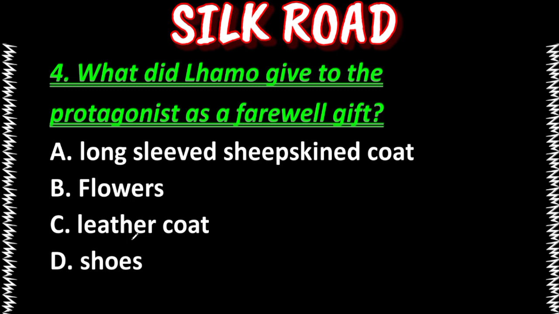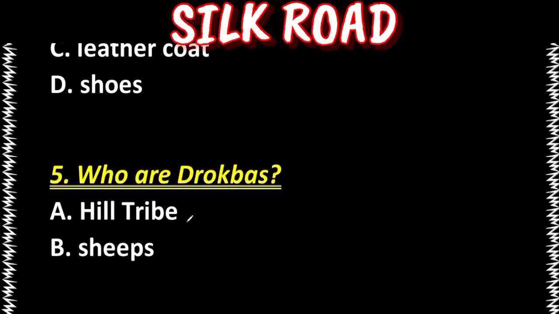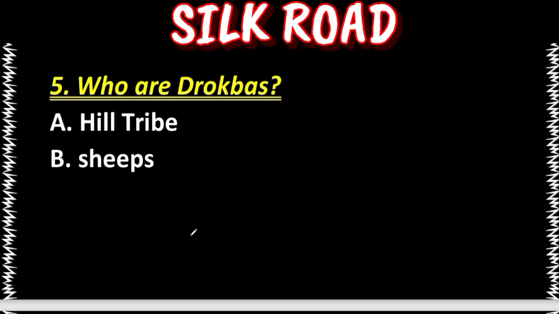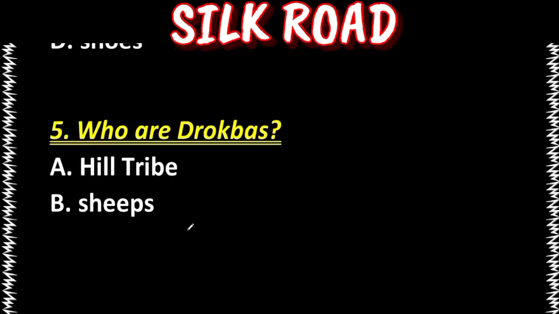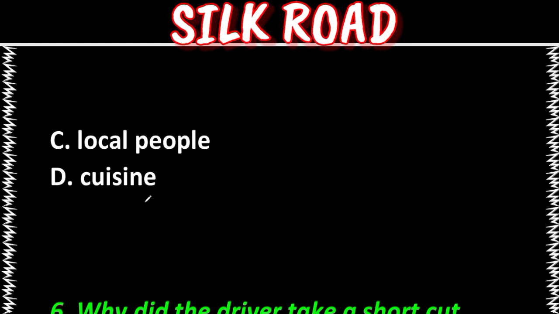Next question is, what did Lamo give to the protagonist as a farewell gift? A. Long sleeved sheepskin coat, flowers, leather coat, shoes. Our answer is option A. Long sleeved sheepskin coat. Next question is, who are Drokbas? Hill tribe, sheeps, local people, cousin. Our answer is option A. Hill tribe. It was a hill tribe.